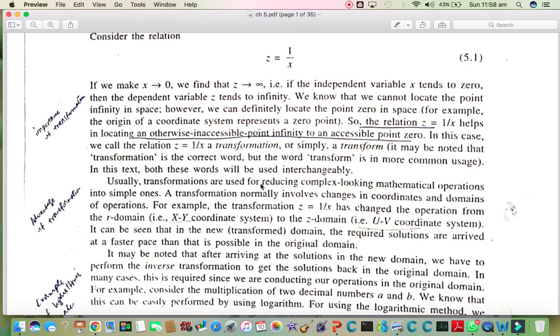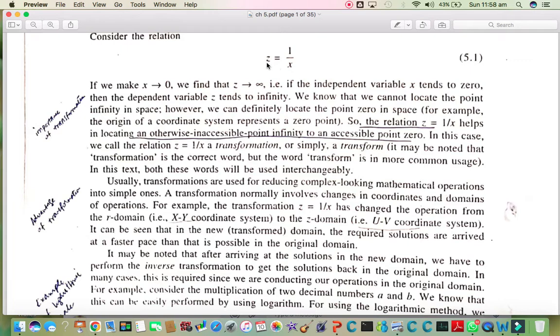Now what is its advantage? Its advantage is that when we transform z into x coordinate, then the solution of the problem in the x coordinate will come easily and on a faster track.